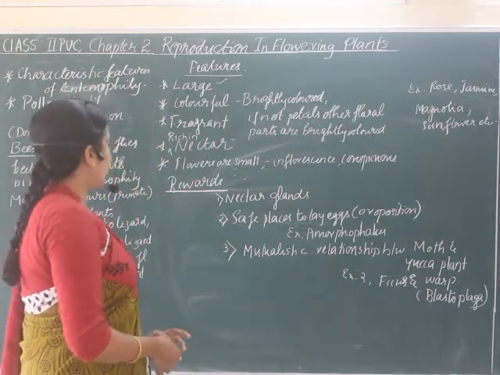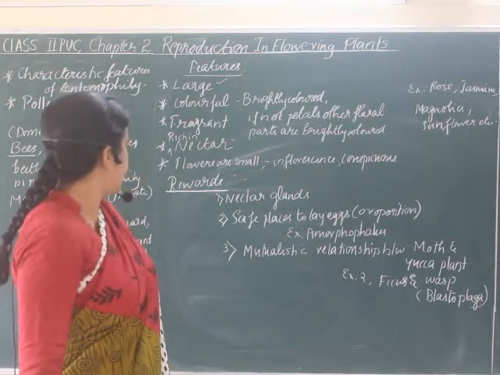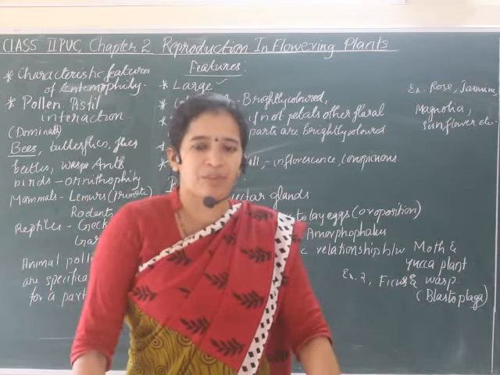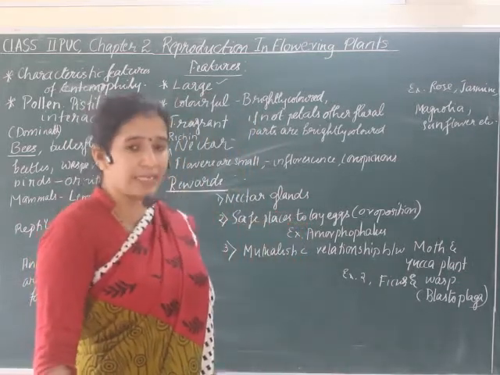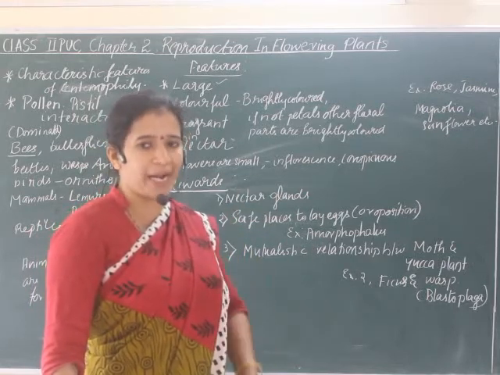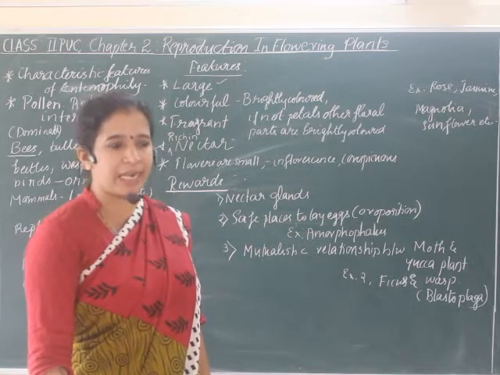Then let me tell about the fragrance. Okay, so fragrance. You know that plants like jasmine, rose, all those insect pollinated flowers will be very good in fragrance. So that will attract the pollinating agents.